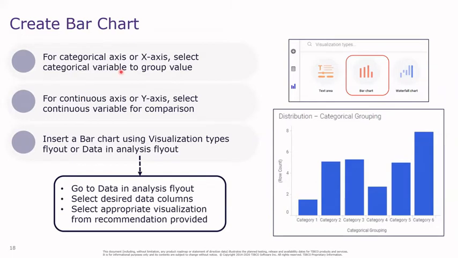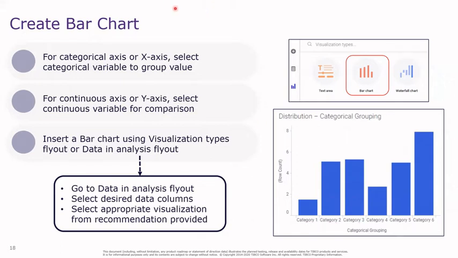continuous axis. Now, in a bar chart, the x-axis has to be selected as a categorical variable to display the bars, to display the grouping of data. And the y-axis is selected as a continuous variable, a numeric variable, where you can provide the aggregation. You can display the aggregation of that particular continuous variable over the categorical variable.